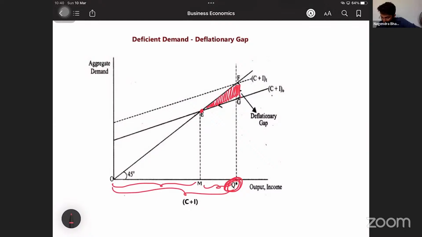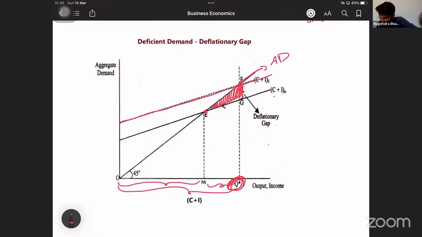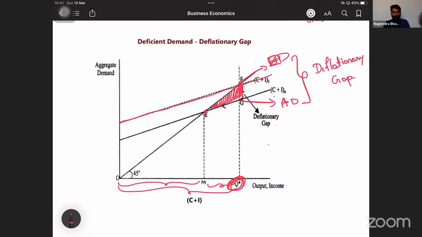At this level, actual demand should have been this one. Why this one, sir? This is where it intersects. It has to intersect at that point. That should have been the actual demand. But this is anticipated demand, and this is actual demand. I have written both. This is ED, expected demand, but this is actual demand. The difference between these two is the deflationary gap. This is the deflationary gap.